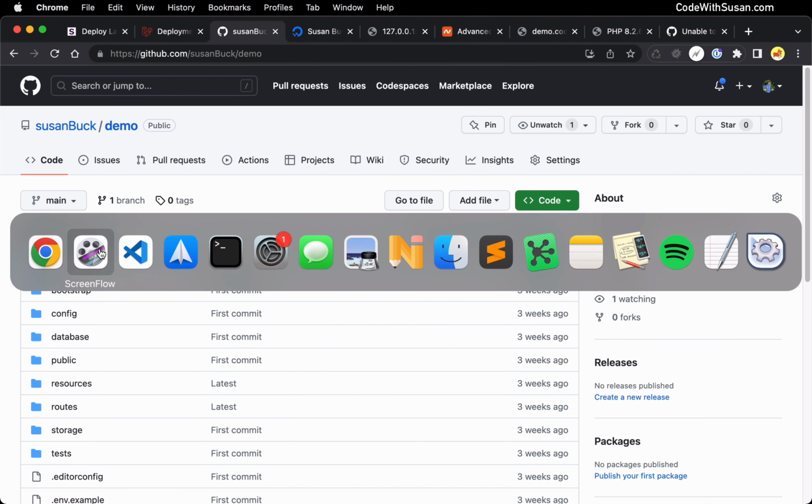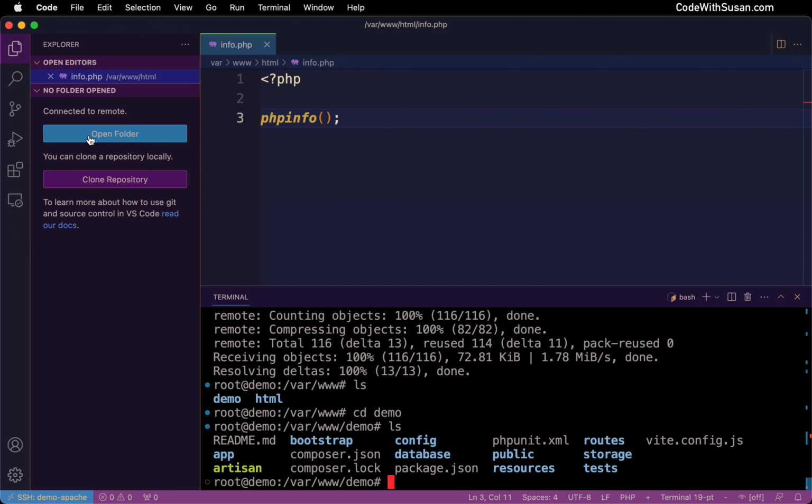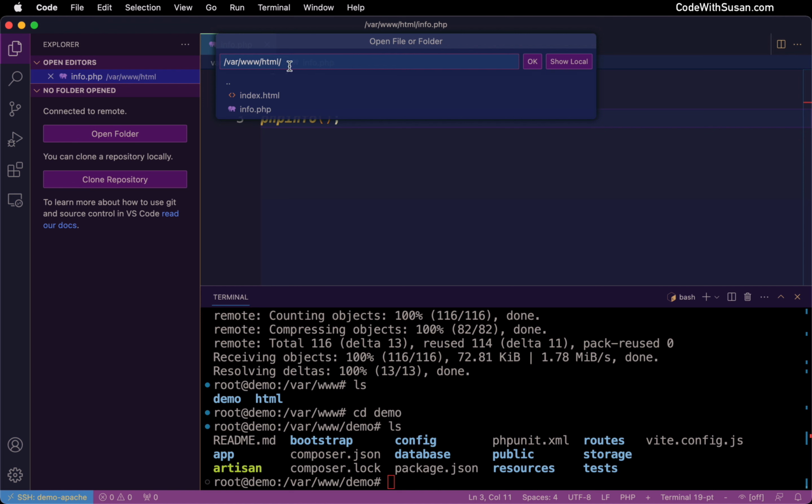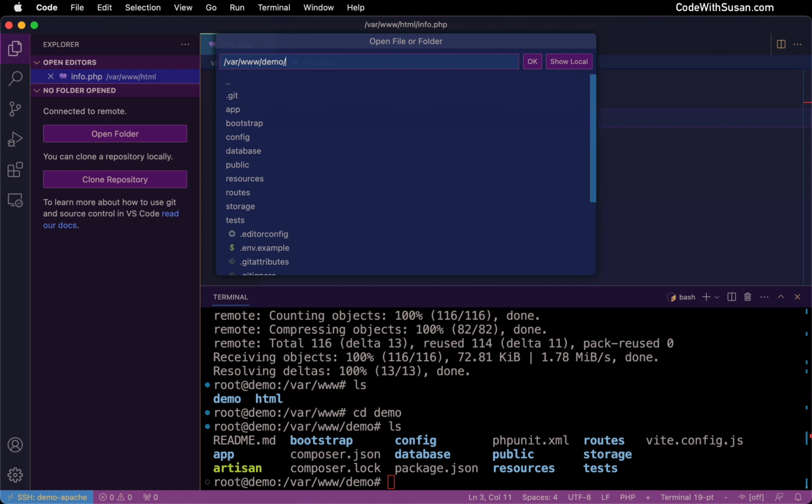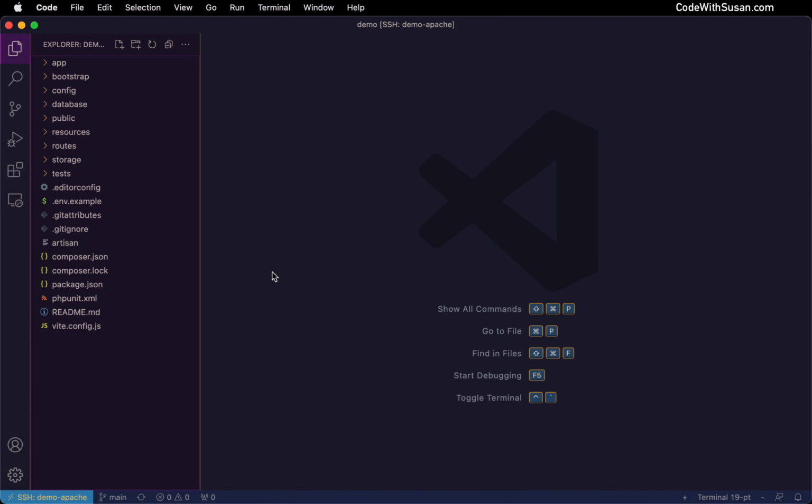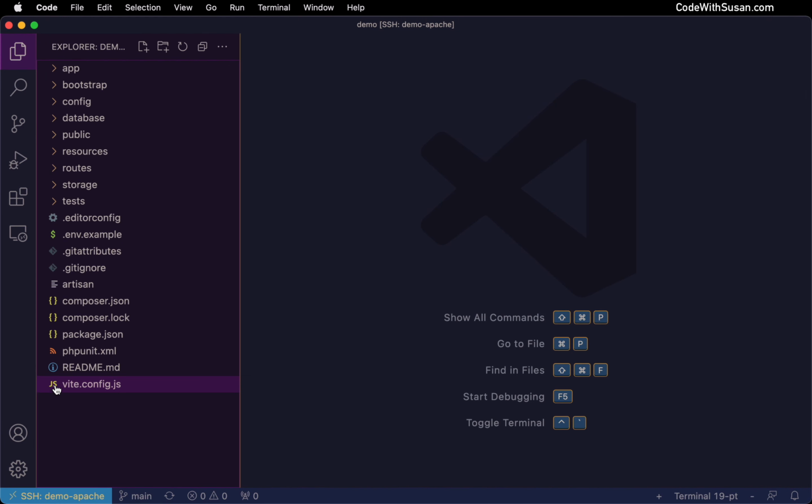So now that I've got my code base, I'm going to go ahead and open this in my file explorer just to make it easier to look at the project and work with my files. So in VS Code, I'm going to say open folder. And I'm going to open up that var www demo directory. And seeing this here, let me zoom in on the contents of our project.